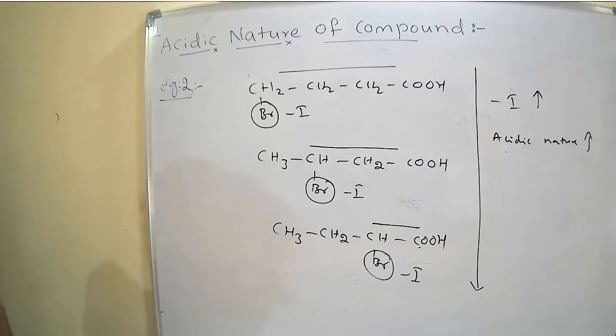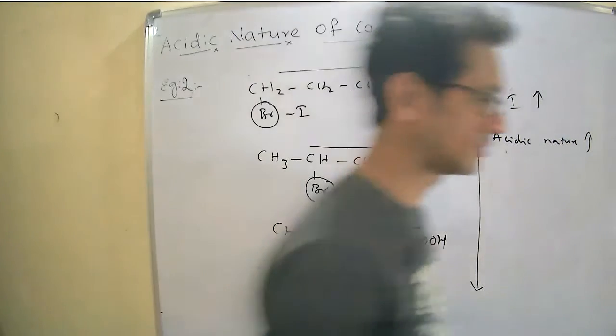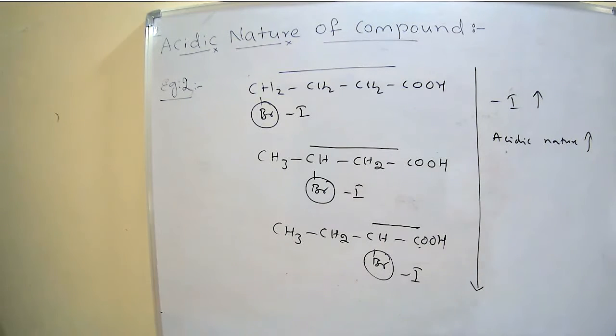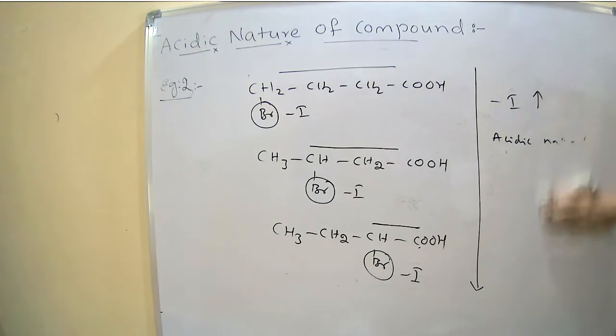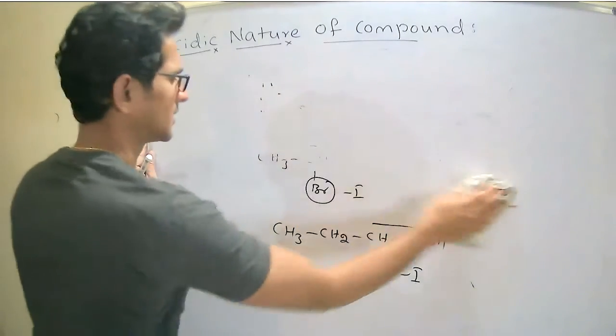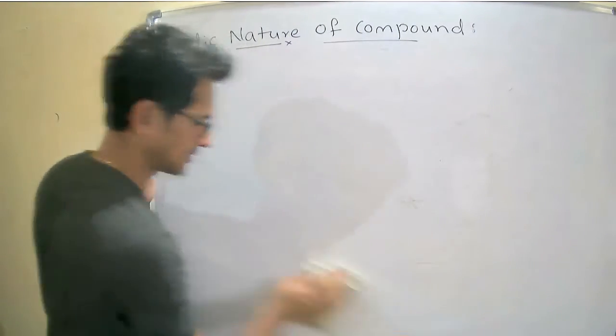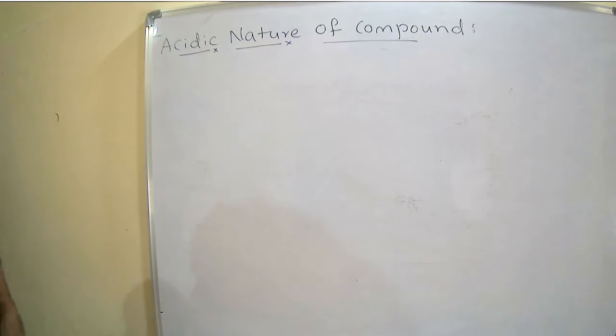Therefore, acidic nature increases. Right? Have a look. Right. Next.